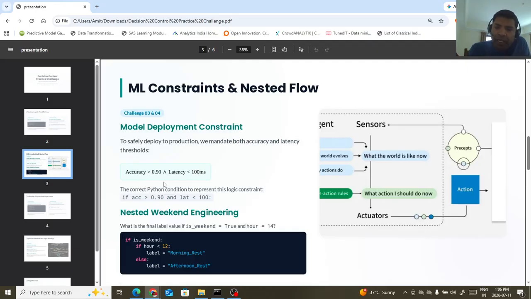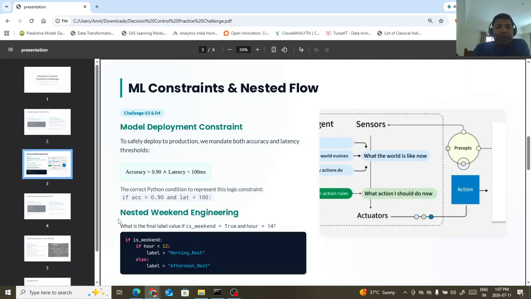Latency over here is the response time of your model, that is how much time it takes to respond to your input once you deploy these models. So this is normally the condition we check, that is, which model is supposed to be deployed into our production environment.